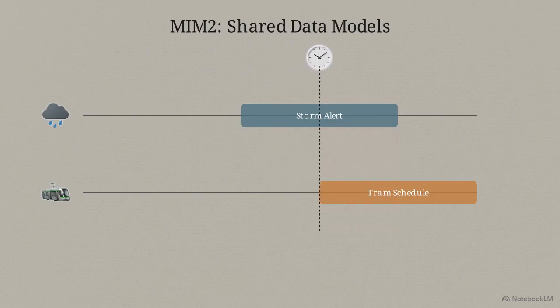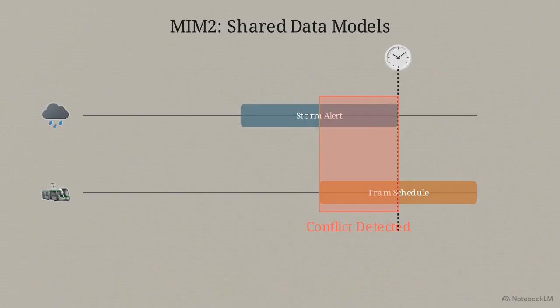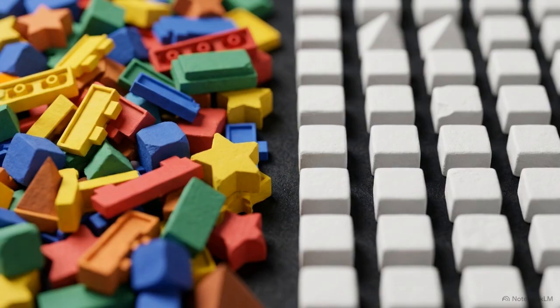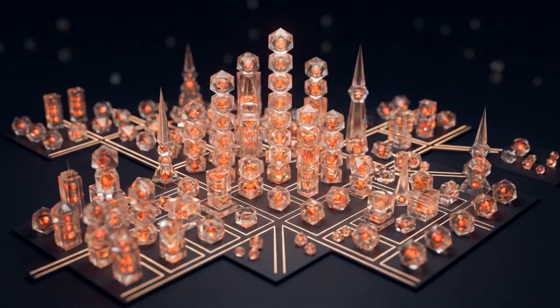Standardized models allow the engine to lay a severe weather alert perfectly over a local tram schedule, calculating the overlap. Relying entirely on these shared frameworks eliminates the need for software engineers to write fragile, expensive custom code to bridge every new database. Standardized interoperability is the absolute prerequisite for executing cross-domain smart city orchestration.